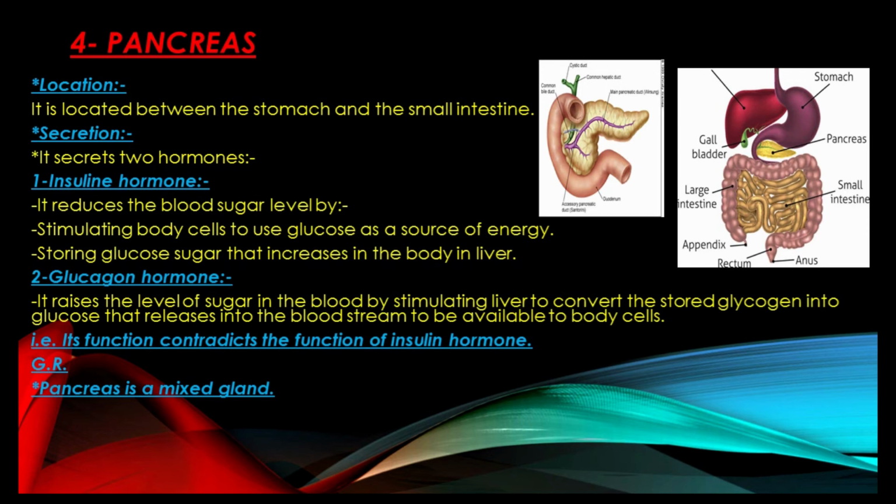The liver converts the stored glycogen into glucose that is released into the bloodstream to be available to body cells to use and get the energy that they need till they eat something containing sugar or glucose sugar.